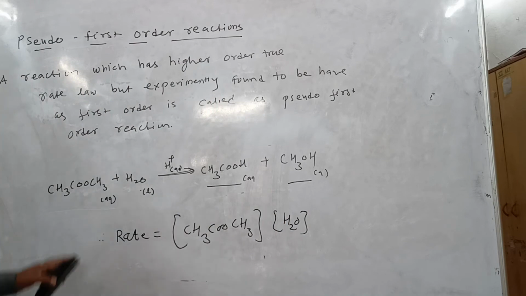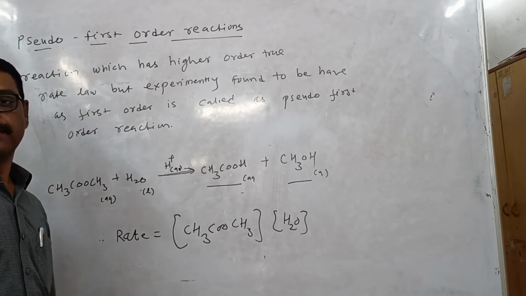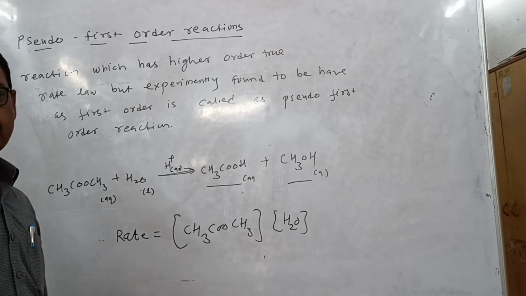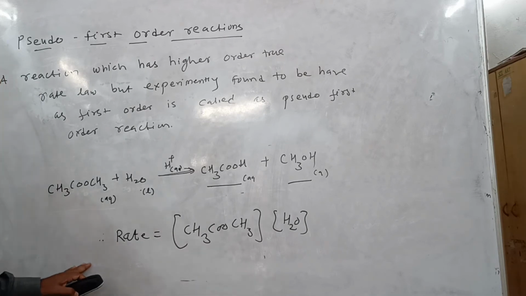In this reaction there are two reactants, CH3COOCH3 and H2O. It is a bimolecular reaction, hence it is expected to follow second order kinetics. However, experimentally, it is found that the reaction follows first order kinetics.